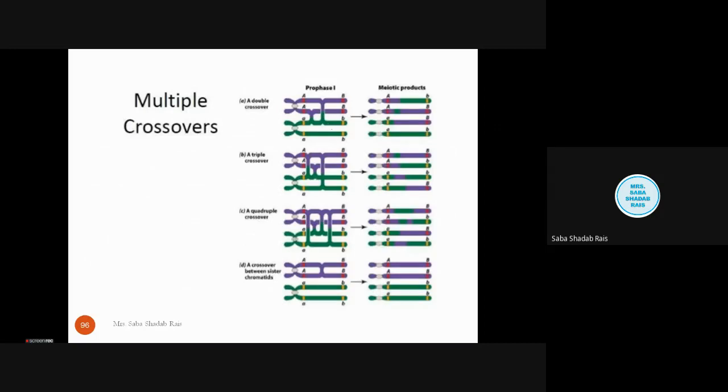Here these pairs are combining. So we are getting many combinations, capital A small b in this chromosome. From here it has gone there, as well as these have also been exchanged. A triple crossing over, you can see this part is exchanging from here, and these two are exchanging. Quadruple crossing over. Crossing over between sister chromatids can also occur. So these are the various types of crossing over.